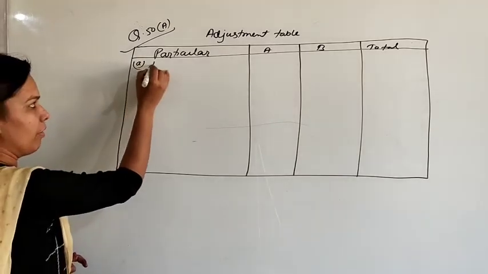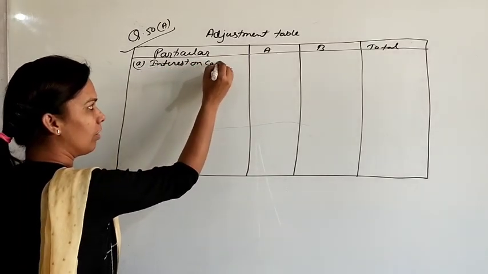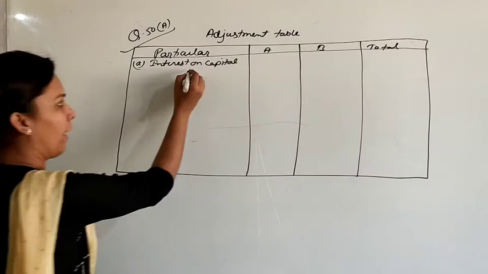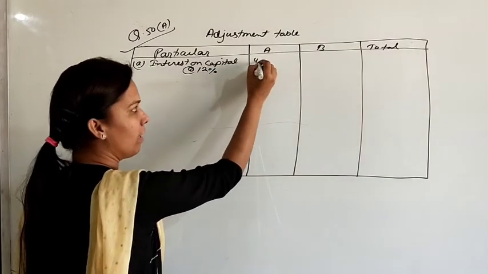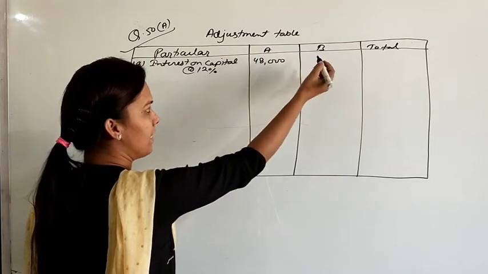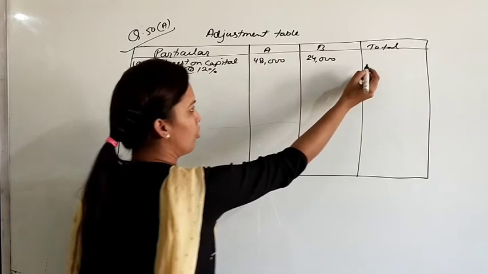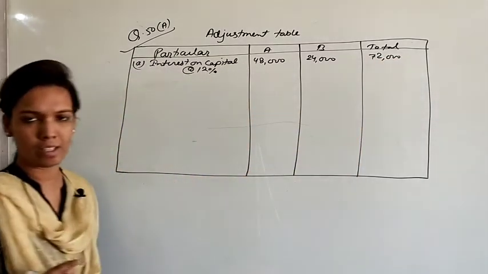We will write interest on capital at 12% per annum, and capitals are 4 lakh and 2 lakh. So 12% on 4 lakh will be 48,000, and 12% on 2 lakh will be 24,000. So the total amount for interest on capital will be 72,000.